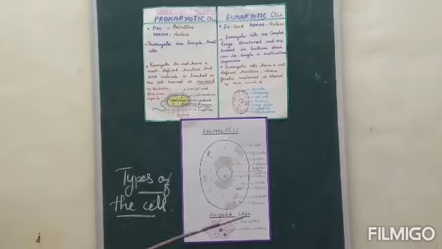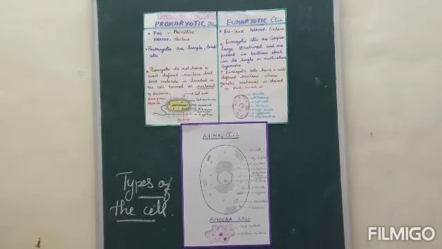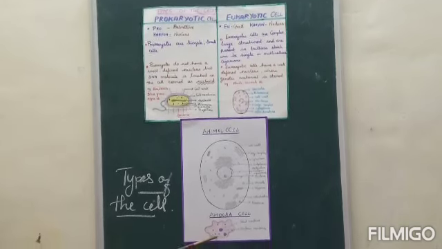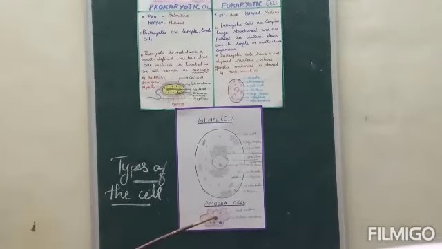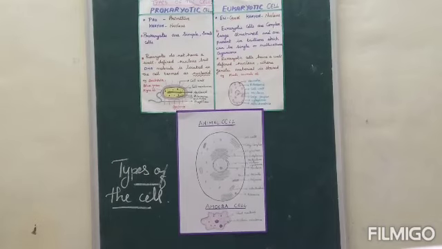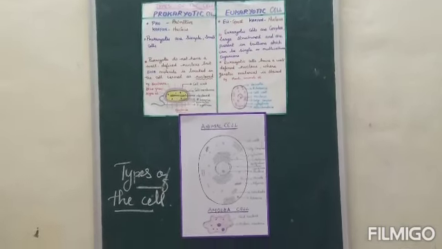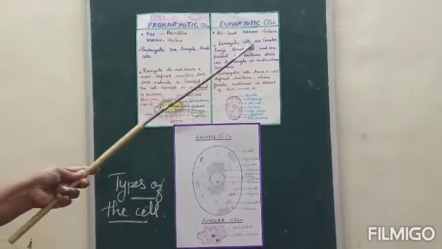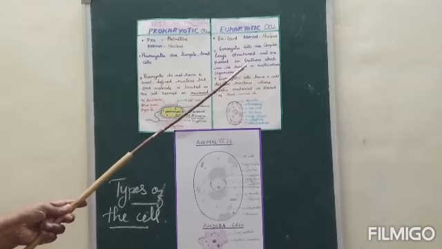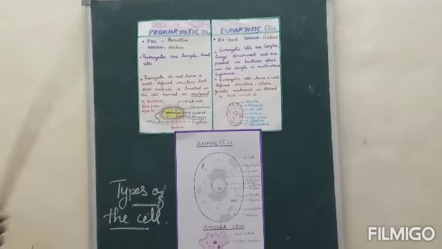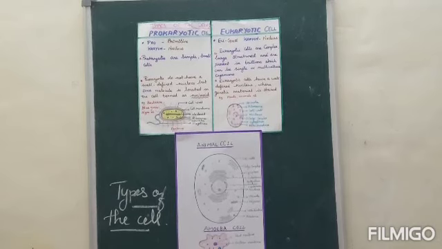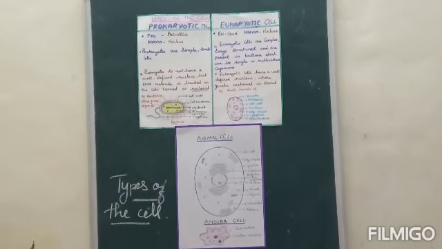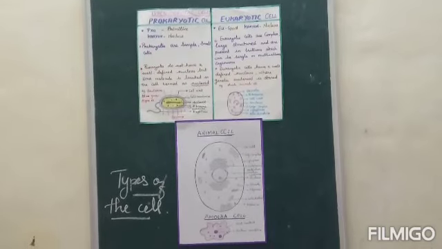For example, amoeba is a eukaryotic cell because it has a proper nucleus bound by a nuclear membrane. The onion peel cells and cheek cells are also eukaryotic cells. The organisms made up of eukaryotic cells are called eukaryotes. Eu means good, karyon means nucleus. What are eukaryotes? The organisms made up of eukaryotic cells are called eukaryotes. For example, plants, animals, fungi and protozoa, etc.